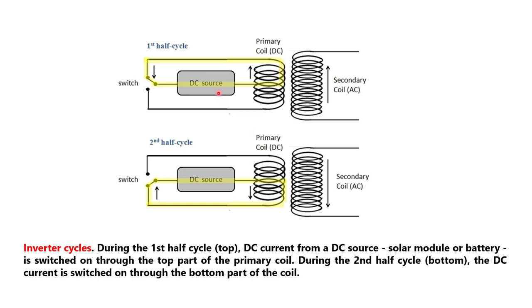How does an inverter take DC power from the DC source and convert it to AC power? Here I explain with the help of this example. Here we take two coils. This is the primary coil, this is the secondary coil.